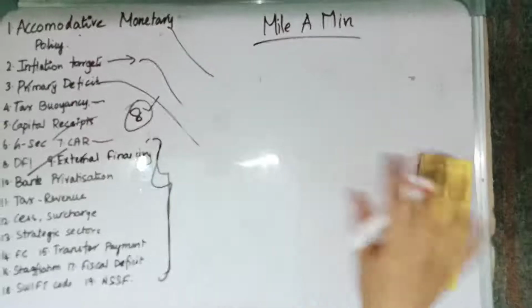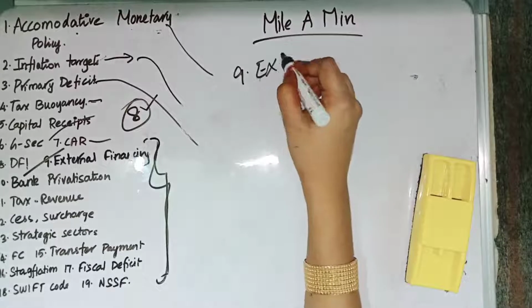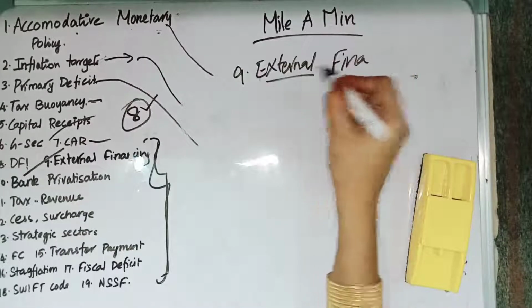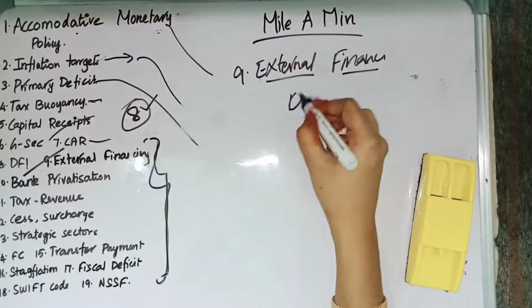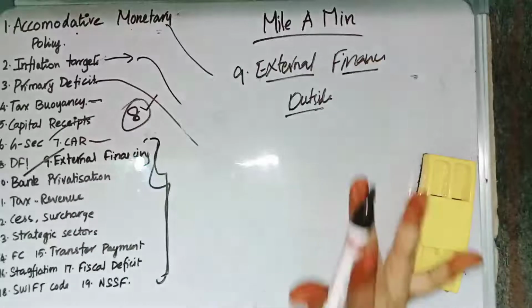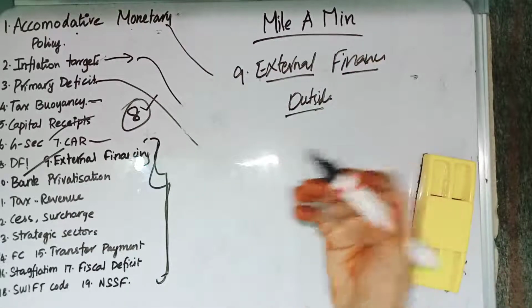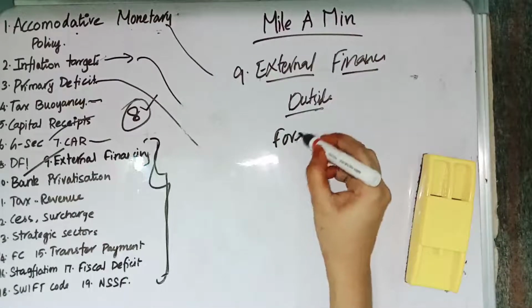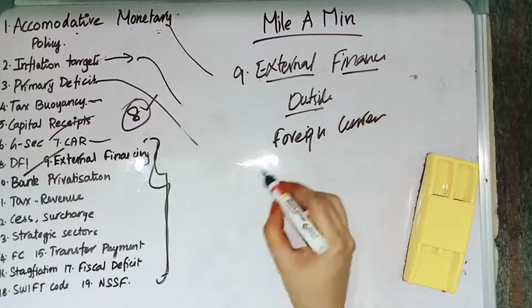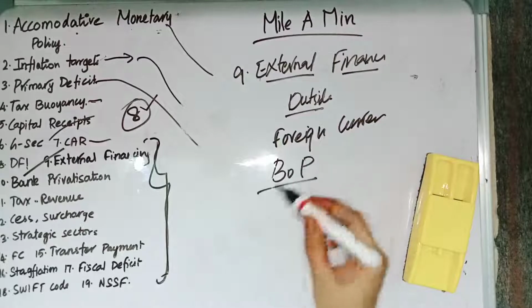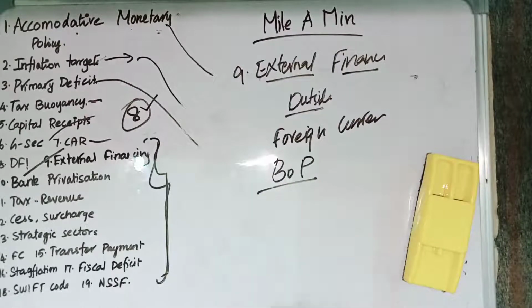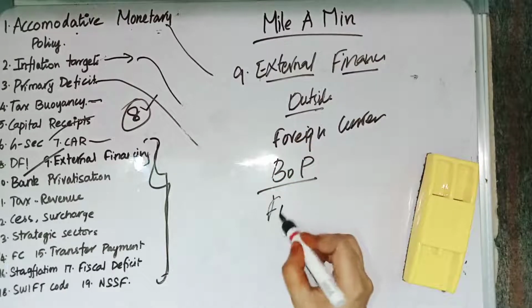Then we have external financing. So external financing, what is it? External financing is nothing but getting money from outside. So getting money from outside is called external financing. External financing is going to bring foreign currency, and this foreign currency can be used to bridge the balance of payment gap, or else we can also say it can be used to bridge the fiscal deficit.